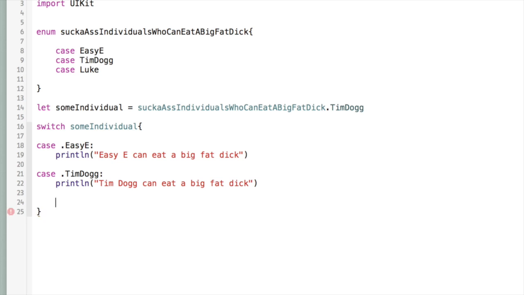Okay, we still have that error because, well, we haven't completed the enumeration. So case .luke, okay, and finally